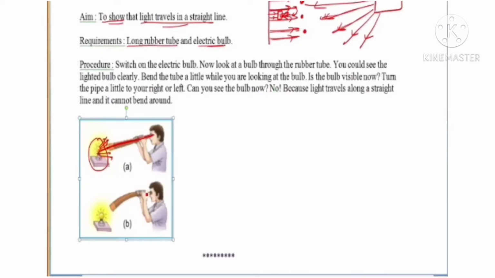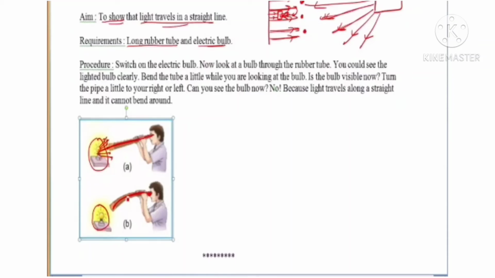Okay students, now let us have some fun. Now try to bend the rubber tube. We will bend the rubber pipe. The bulb is still on. Got it? Fine. And if you now look from one end of this rubber tube towards the bulb, what do you think? Will you be able to see the bulb? Tell me. No. Why not?